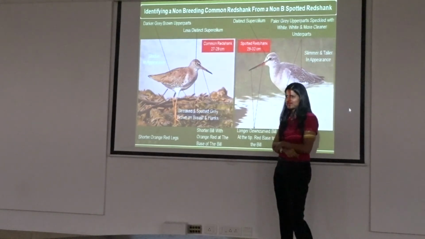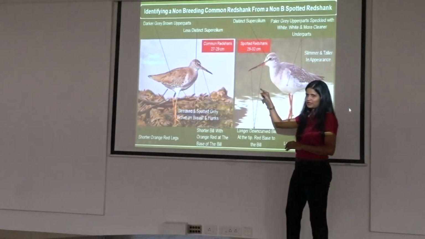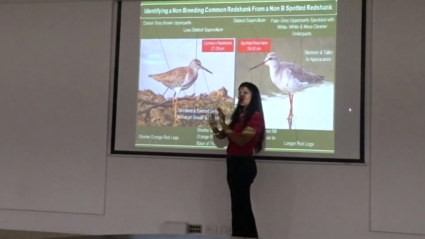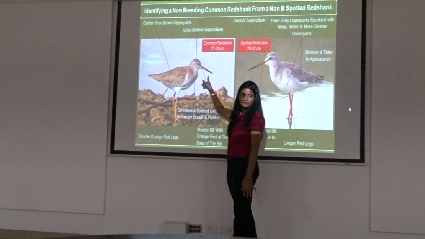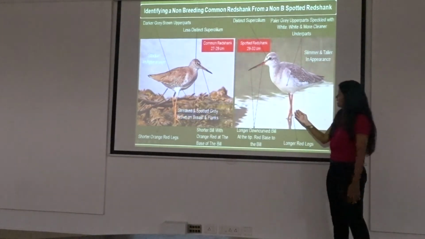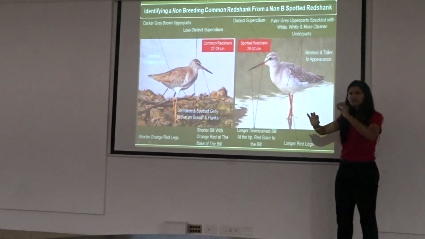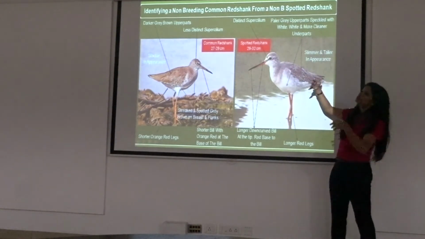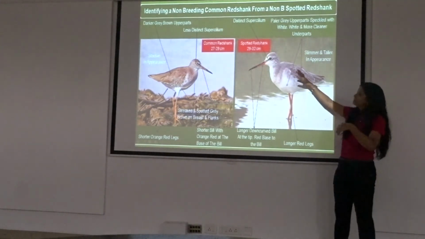You could take note of that, and you will see that it has a red base to the lower bill, right? Whereas a common redshank will have almost half of that bill up and down orange red. It's not even down curved at the tip, right? And the legs are also orange red. It has a red base to the bill and it has red legs. Majorly you will see the bill looks dark, only the base of the bill would look red. Longer legs, definitely, since it's slimmer, more beautiful looking, it is greyer.